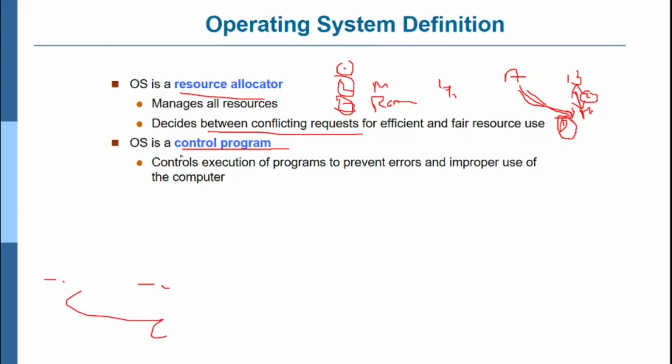And the operating system is a control program that controls the execution of programs to prevent errors and improper use of the computer. So the operating system controls the programs, as well as being a resource allocator. These are the two important things done by the operating system, right?